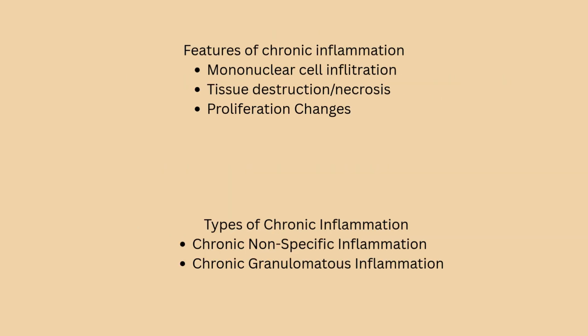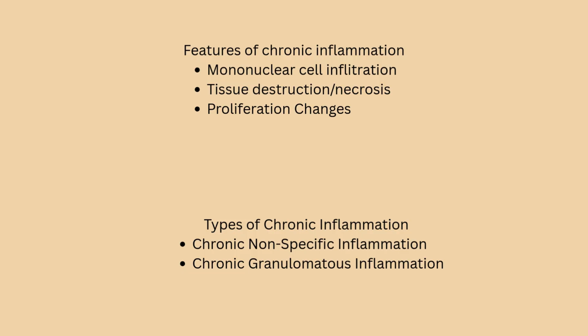Let's begin by talking about the features of chronic inflammation. The first is mononuclear cell infiltration. Here the majority of cells which are activated are mononuclear, like phagocytes and lymphoid cells. Now talking about necrosis or tissue destruction, it is brought about by activated macrophages which release a variety of biologically active substances like protease and lipase.